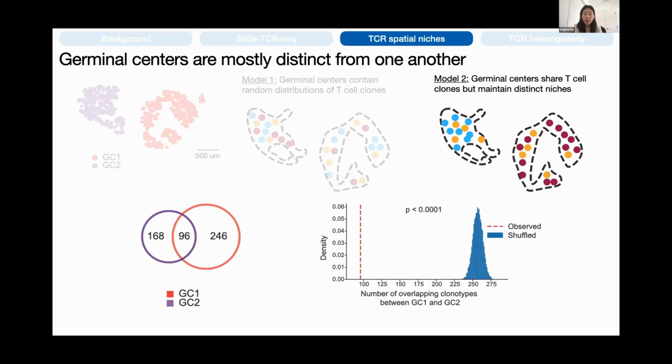So you can imagine more broadly applying this sort of analysis to T cell niches in different human tissues, in the gut and the skin and so on, especially where it's difficult to perform intravital imaging to better understand the dynamics of T cell movement.